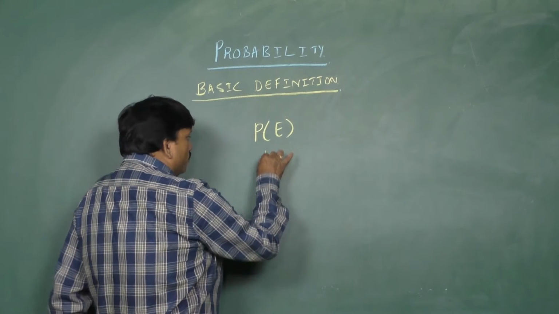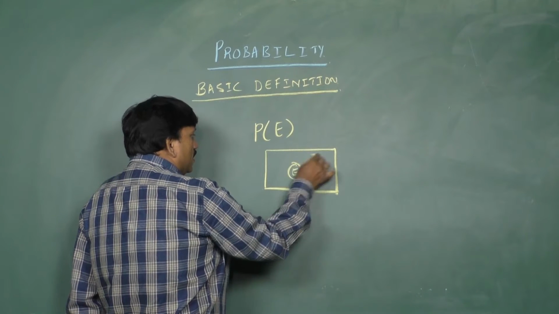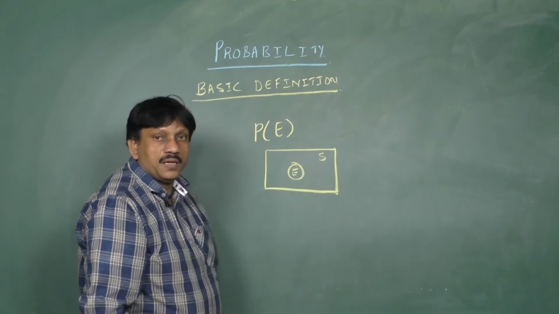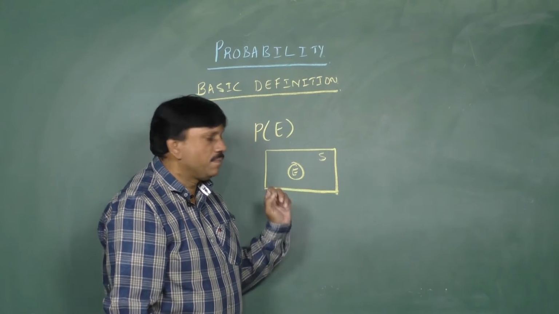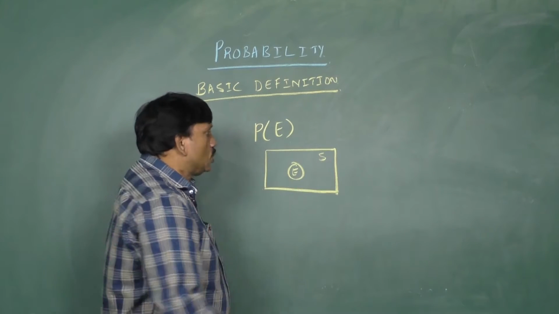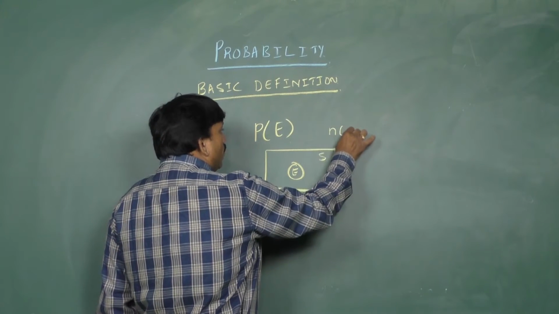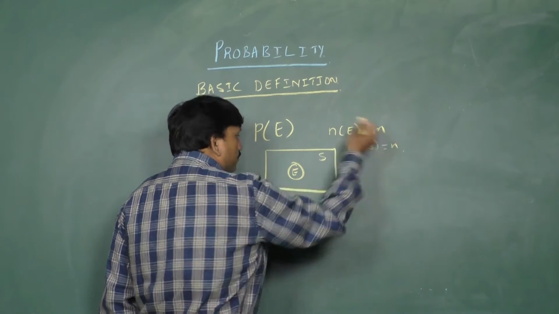As shown in the figure, E is an event, S is the sample space. The number of elements in the event E are m and the number of elements in the sample space is n. So, n of E equal to m, n of S equal to n.